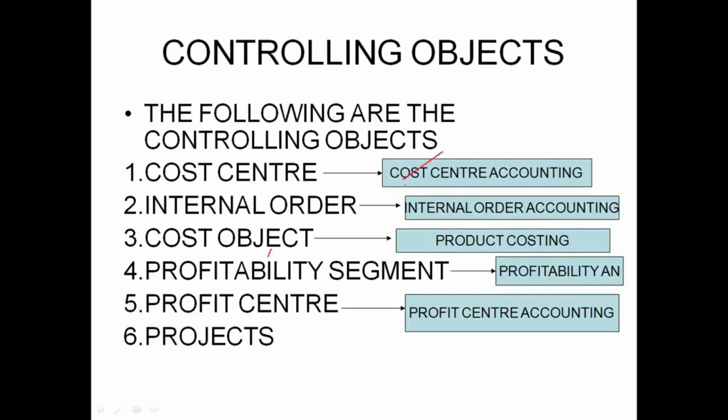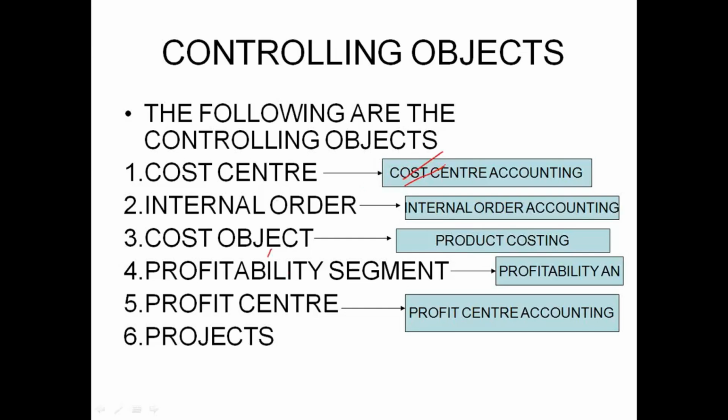This is the first module. In cost center accounting, we will see what a cost center is, what the need for it is, how we process the information for the cost center, how the cost center reports are useful to the management, and also all the configuration settings. All these things we will discuss in cost center accounting.